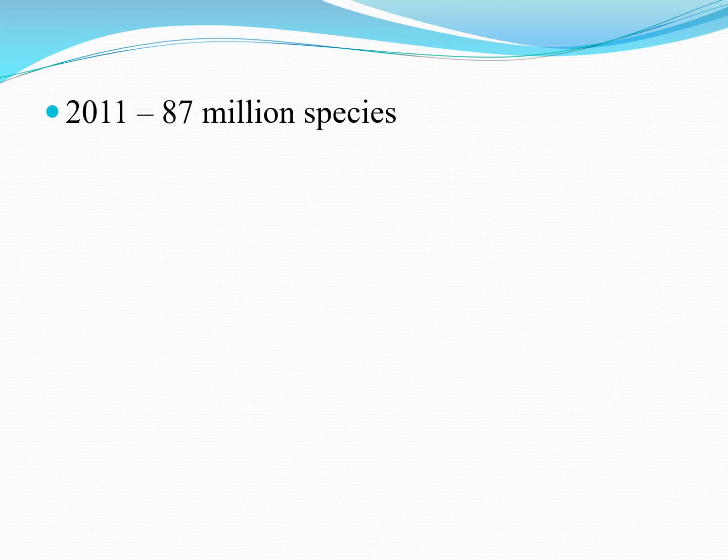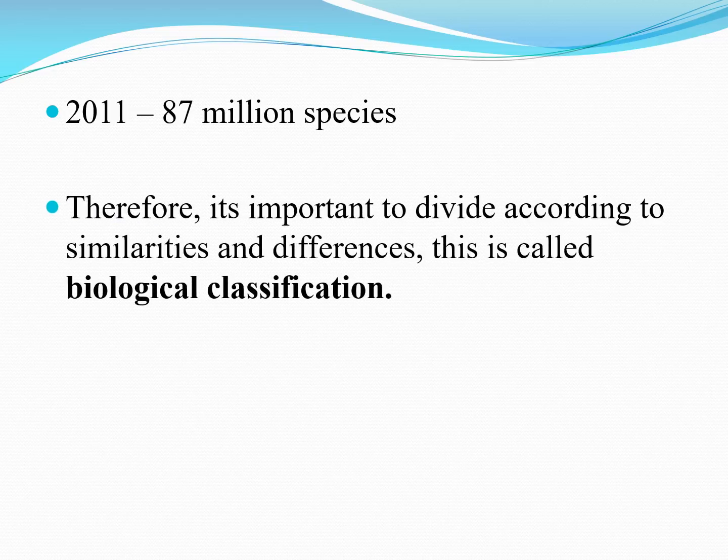This grouping of the species which we do is basically called as classification. And when do we call it biological classification? When we are actually grouping and categorizing living organisms. So right now we are going to learn what is biological classification.